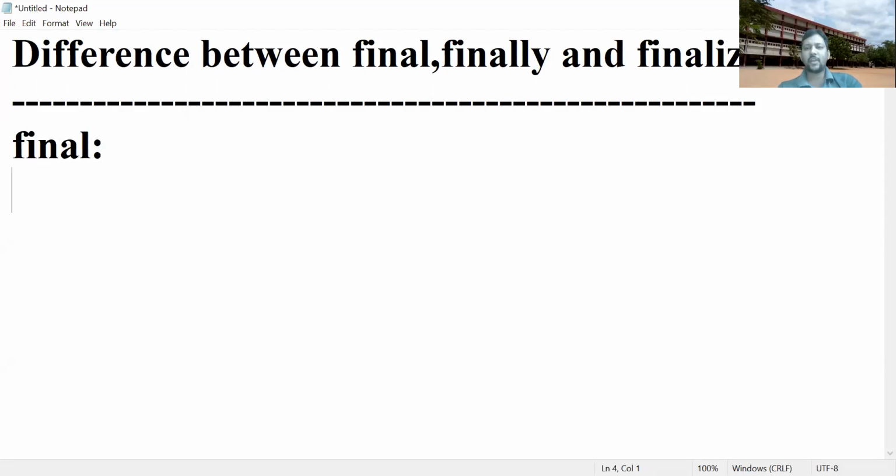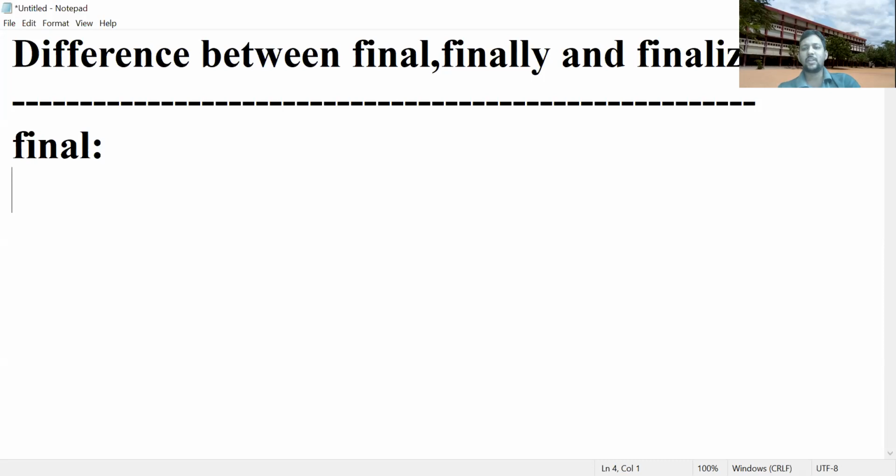Final is a modifier. It is applicable for classes, methods, and variables. If we are using final for a class, then that particular class cannot be inherited.